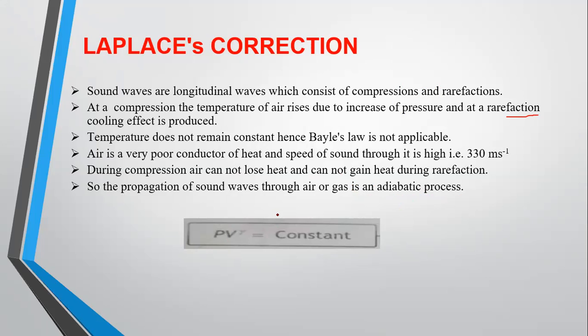So for adiabatic process, PV to the power gamma is equal to constant. This relation is just like Boyle's law, but only there is a power which is gamma. The value of it varies for different gases, for monoatomic gases, diatomic gases, or polyatomic gases. We will study later, inshallah.